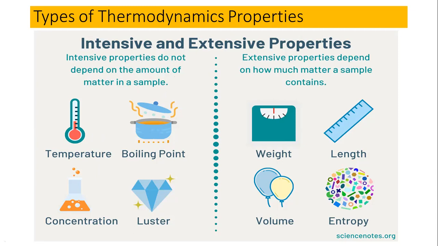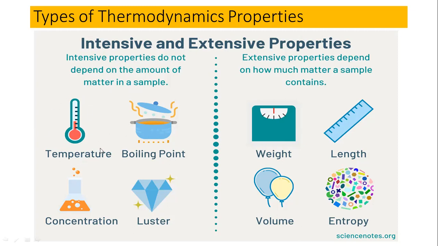That means it is 100 degrees centigrade. So this is not going to change with the matter. If you increase the matter, the boiling point is not going to increase or decrease. So that's why this is called an intensive property. It is not going to depend on the amount of matter.